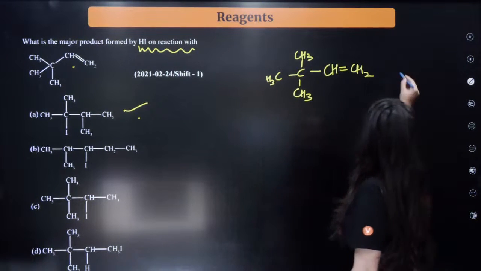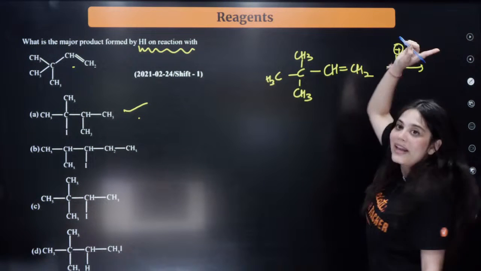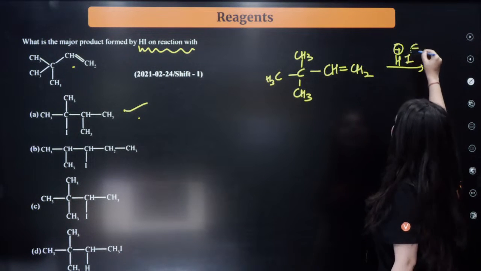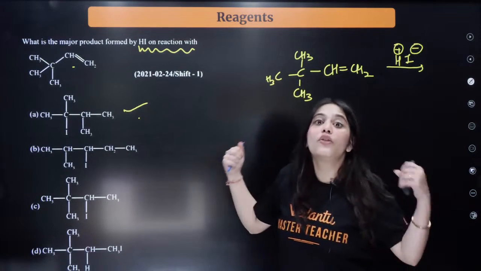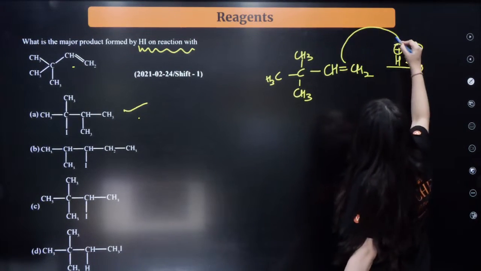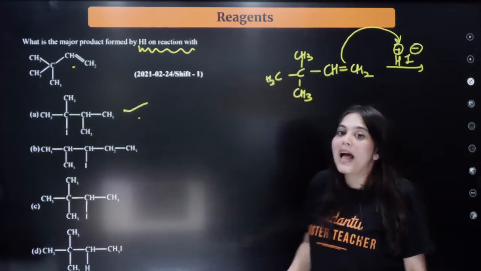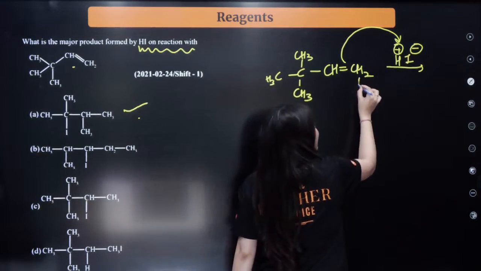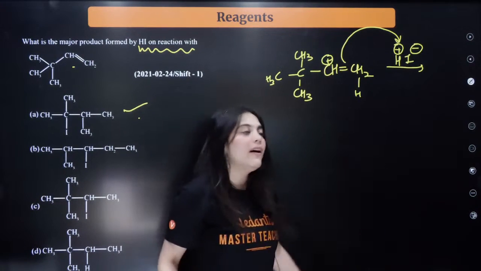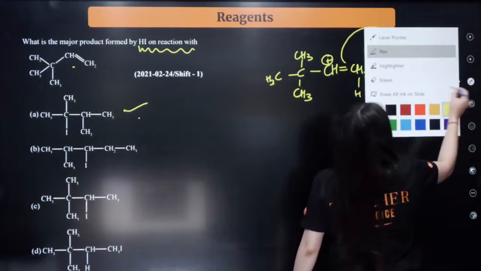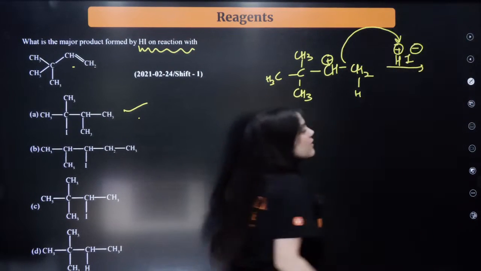Right now when the HI reacts, HI means what? It will get converted into H plus and I minus ion. Now this alkene is electron rich, so it will attack this H plus over here. Isn't it? Now what will happen? The hydrogen gets attached here and the positive charge comes over here. And now your double bond gets converted into a single bond. This is the first step.